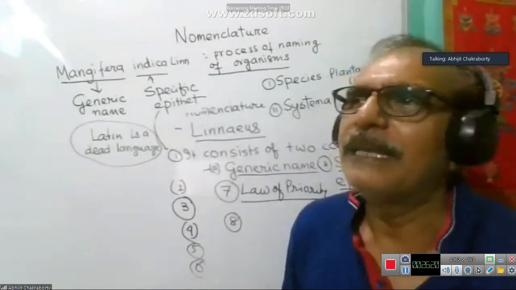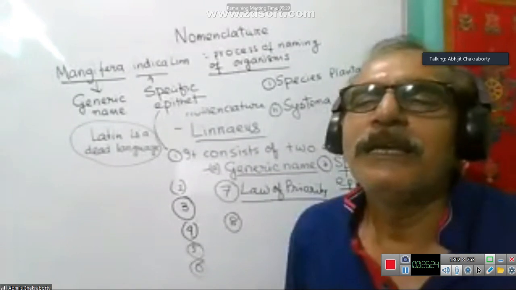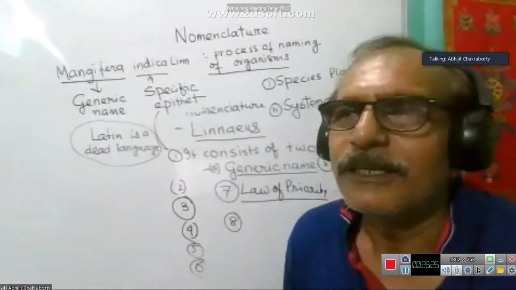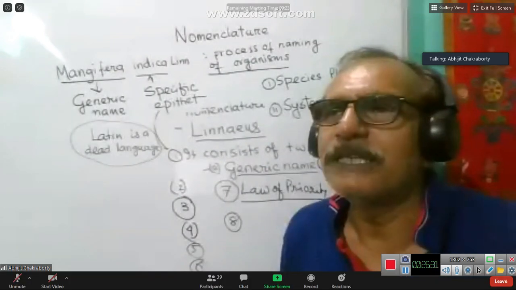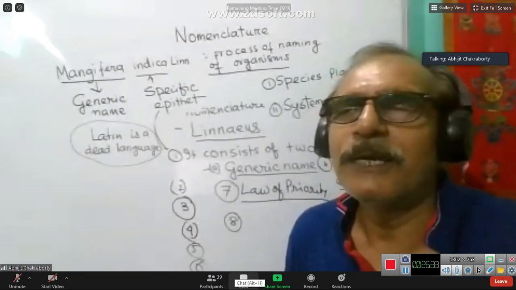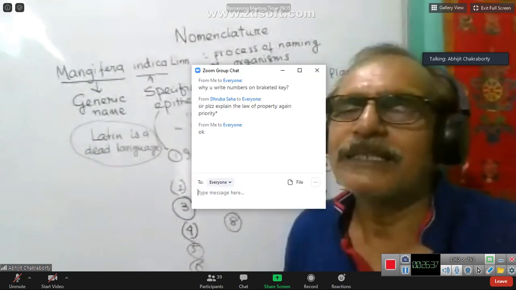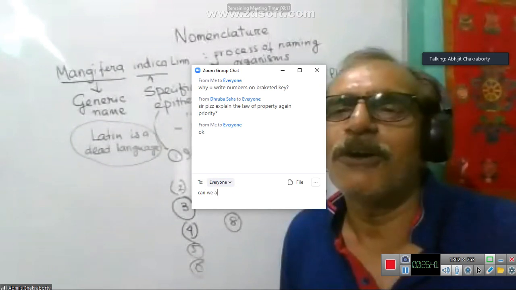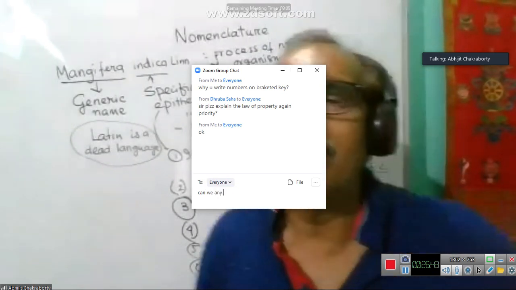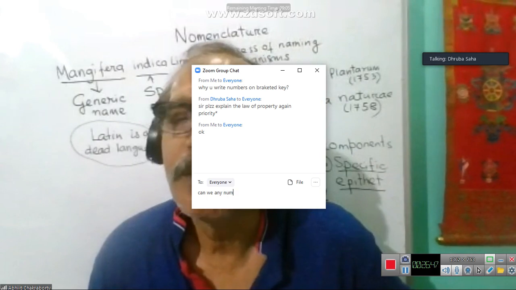Again, any animal, if it is given a name earlier than the publication of Systema Naturae, is considered invalid. So priority is given to the publication of Species Plantarum for plants and Systema Naturae for animals. This is called the law of priority. Is it clear now? Yes, sir.